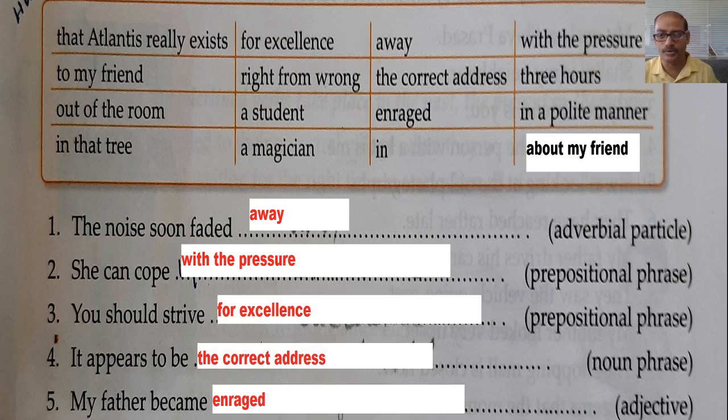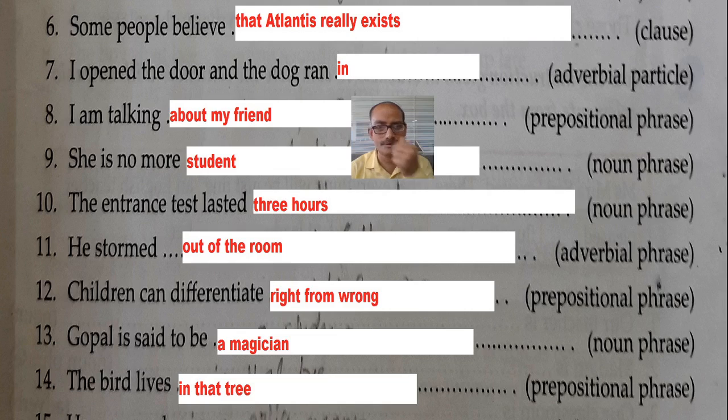She can cope with the pressure. You should strive for excellence. It appears to be the correct address. My father became enraged. Then, some people believe that Atlantis really exists.